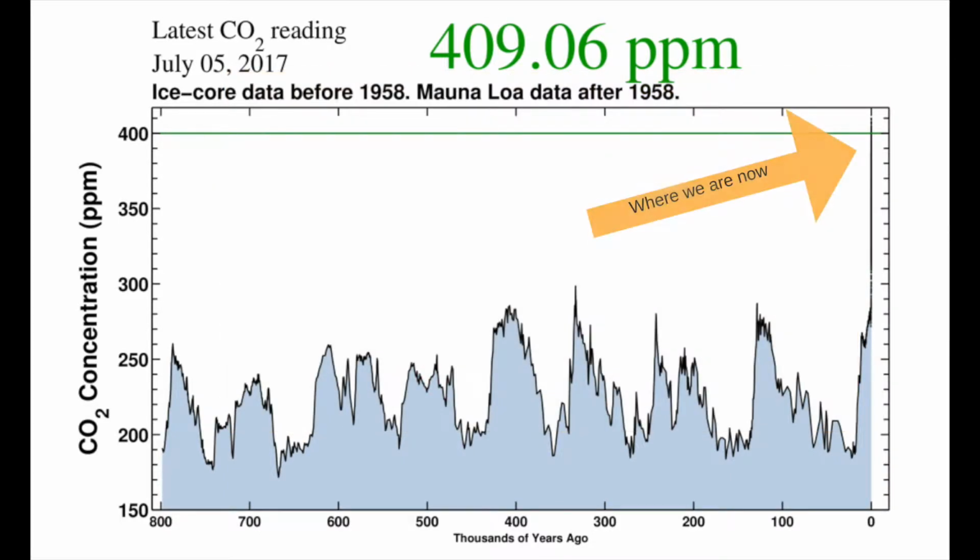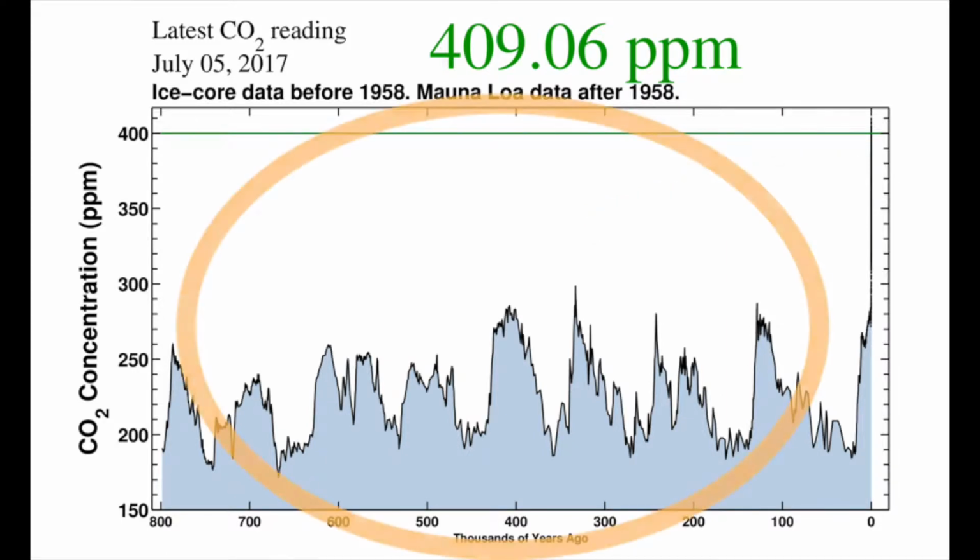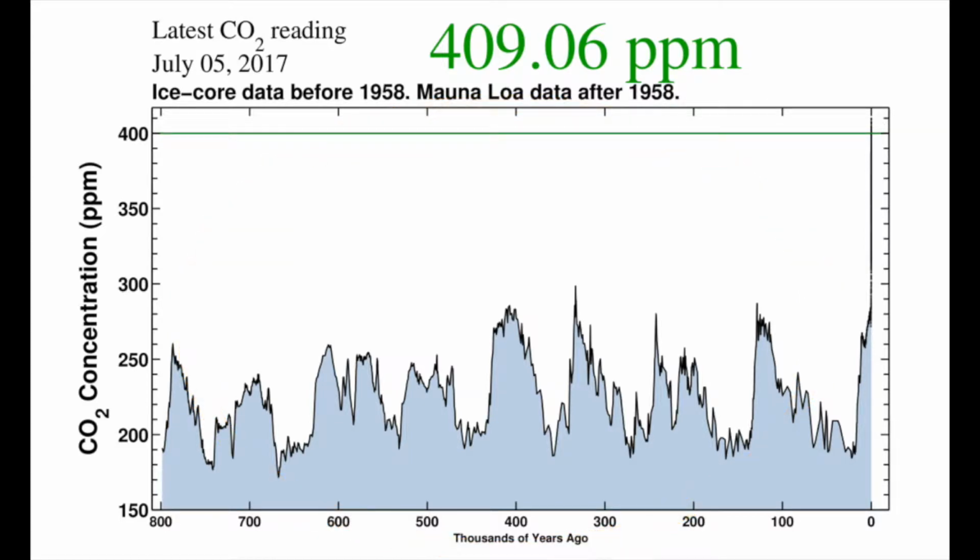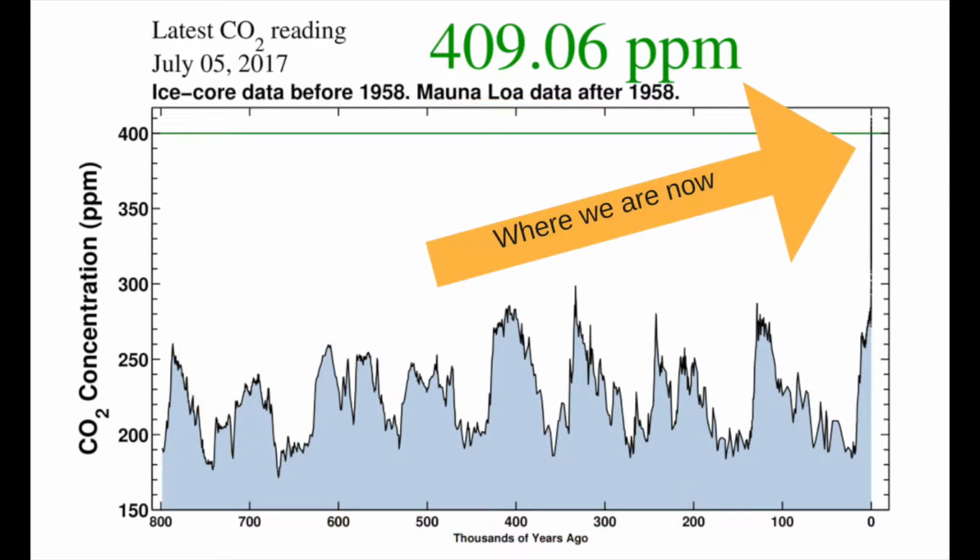It shows the amount of carbon dioxide in the Earth's atmosphere over time. The graph shows that in the past 800,000 years, CO2 concentrations have shown cyclical variations over time. However, the rise to over 400 parts per million now being measured is unprecedented.